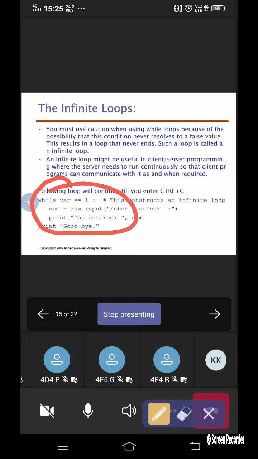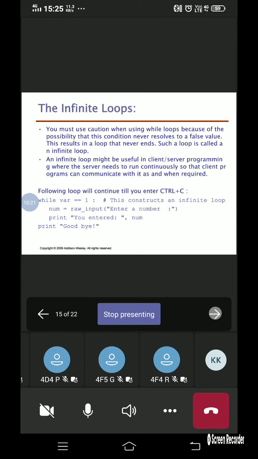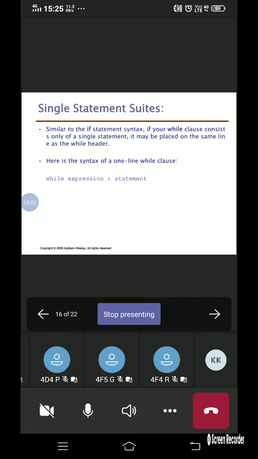It is going to stop only when you enter Control C. As long as you don't enter Control C, the program will stay in the infinite loop itself. This is what the infinite loop is all about.